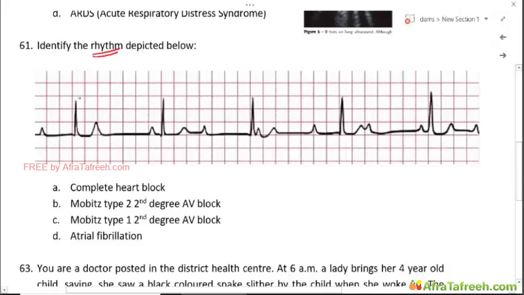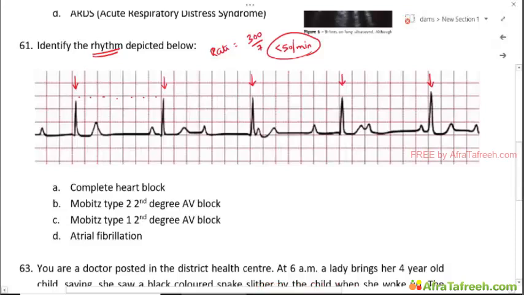So, as we can see, this is a bradycardia. We have 1, 2, 3, 4, 5, 6, 7. So the rate is 300/7, which is obviously less than 50 beats per minute, and hence this is bradycardia. Now we can see that this is regular. QRS complexes are coming regularly, equidistant to each other.